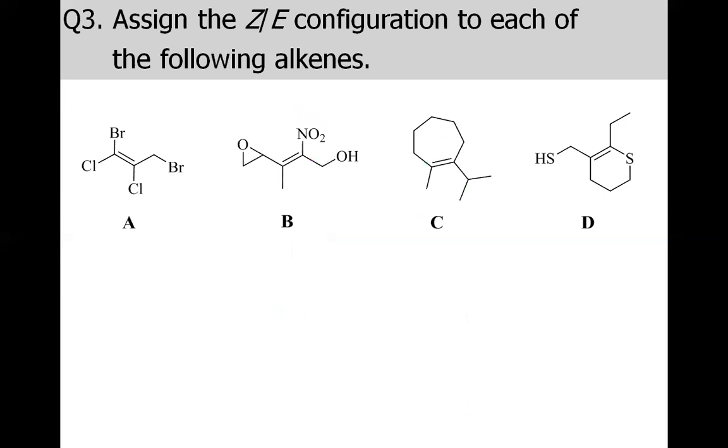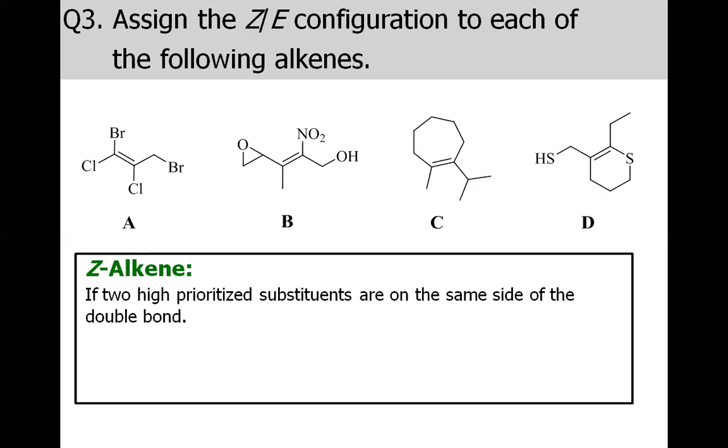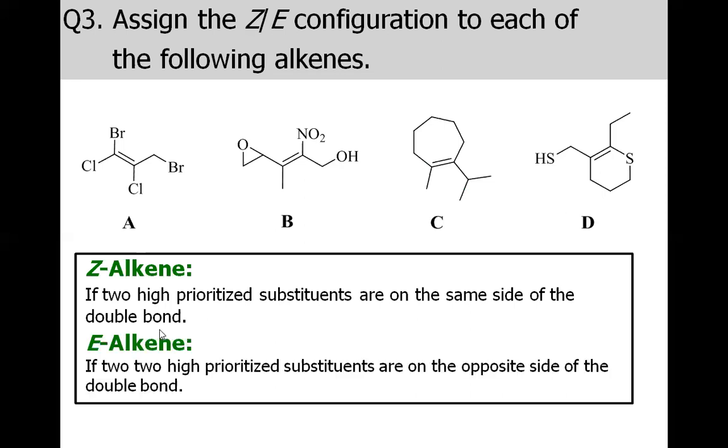Now come to the question 3. In this question we were simply asked to assign the Z and E configuration for these alkenes. So remember, there is a difference between cis trans and Z and E configuration. In cis, we simply define the cis alkene, the two similar substituents on the same side of the double bond. Here, we are not talking about the similar substituents, rather we are talking about the two high prioritized substituents on the same side. And for E alkene, the two high prioritized substituents are on the opposite side.